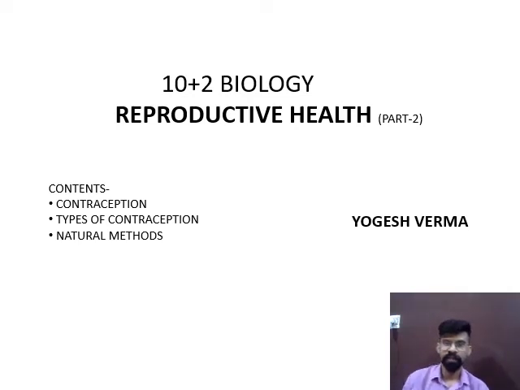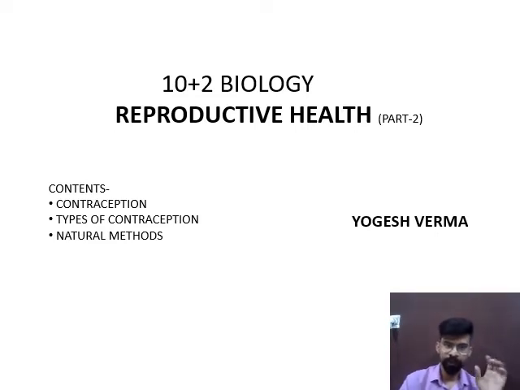Yes, good morning, students. Today is the second part of chapter 4, reproductive health, plus 2 class biology. In the previous part 1, we have discussed what is reproductive health, second is population explosion, and what are the various reasons for population explosion.